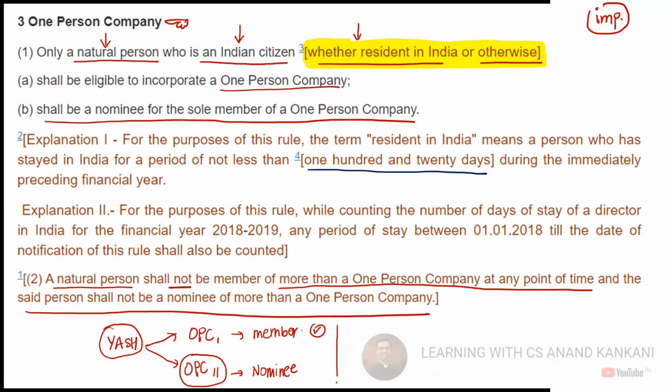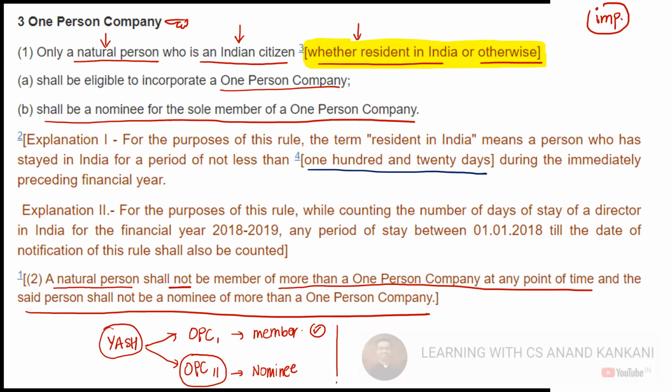This was before. But now, can Priyanka Chopra incorporate an OPC in India? Answer is yes, after this amendment. So with effect from 1st April 2021, now Priyanka Chopra is also eligible to incorporate an OPC in India.